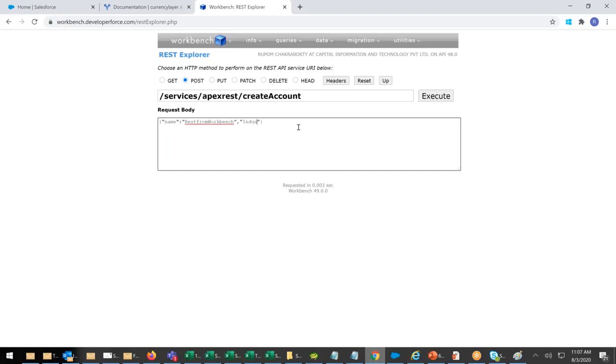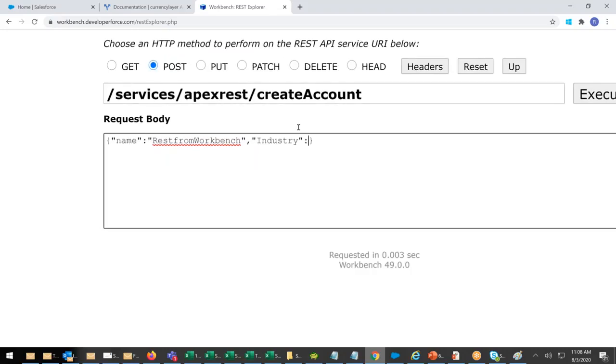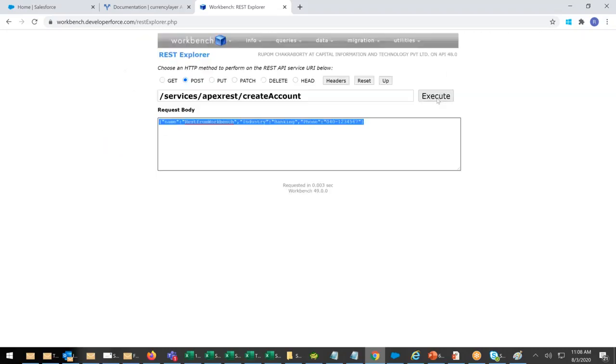Industry. You can give it any sequence. Those who are not able to see, I'm making the screen a little bigger. I'm zooming it. Industry equals to what? I will say banking. Next, comma. What is the next data we said? Phone. Phone equals 040-1234567. This is the data. Name in the body I'm giving. Now I will say execute.